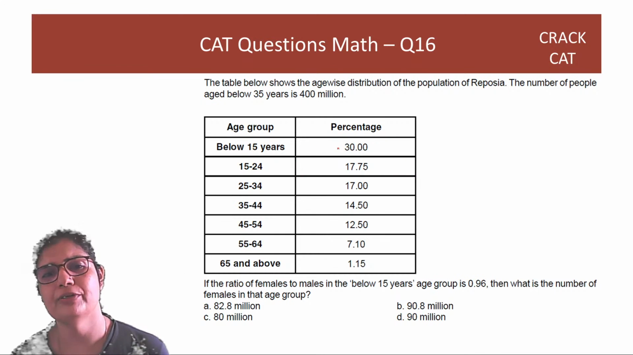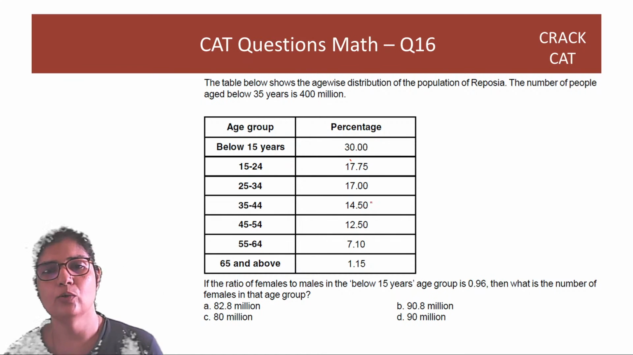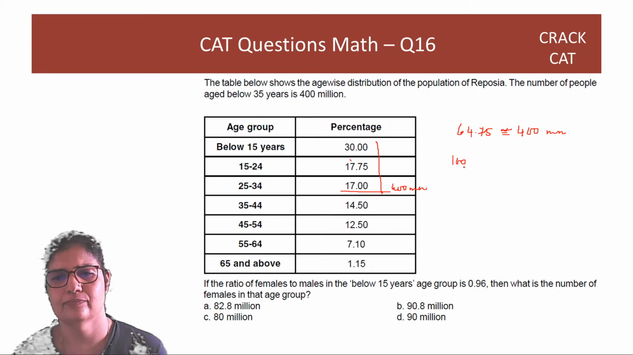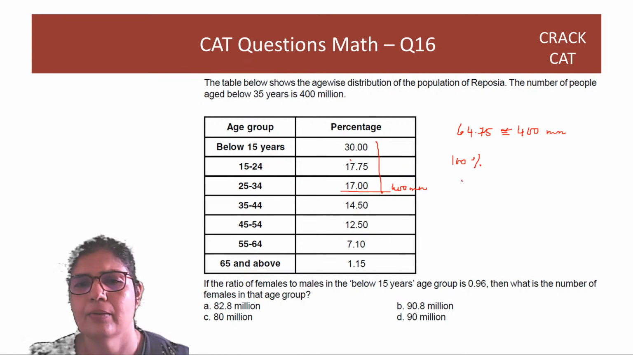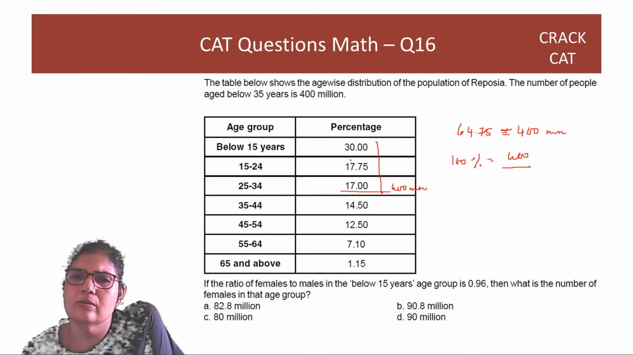So 30% people, for instance, are below 15 years old. Okay, we are told that the values up to here add up to 400 million. So these values, if we find out, this is 64.75. So this is approximately 400 million. In fact, exactly 400 million. So the whole population, 100%, that is going to be equal to 400 over 0.6475.